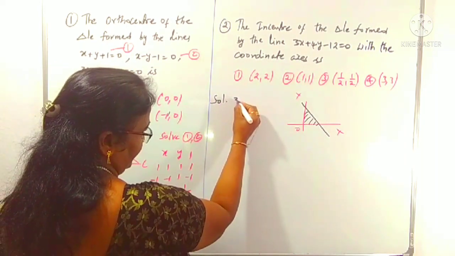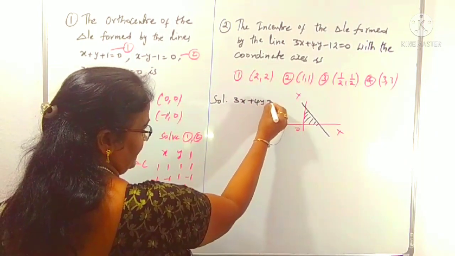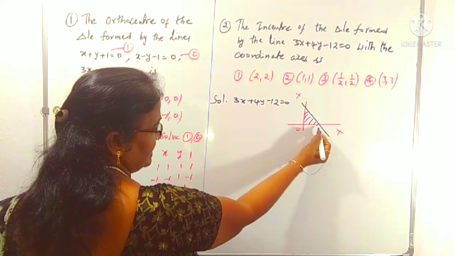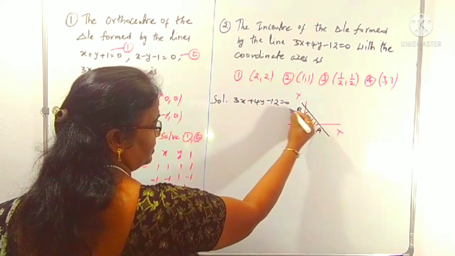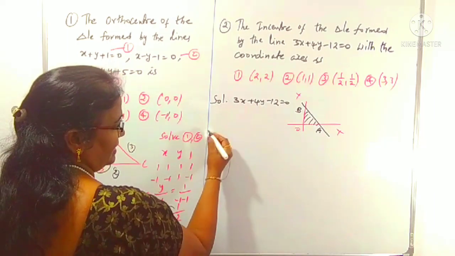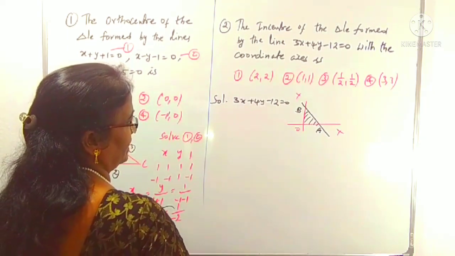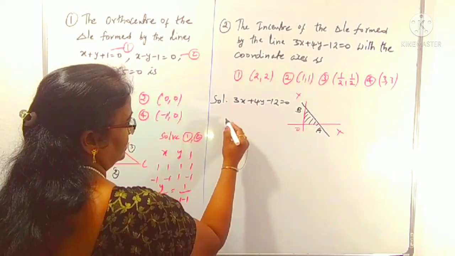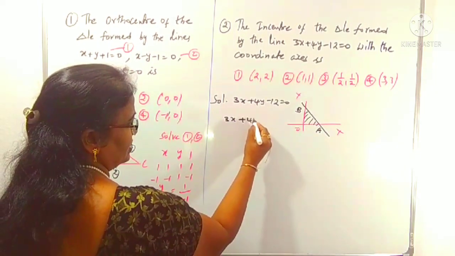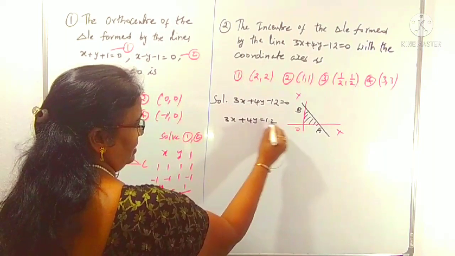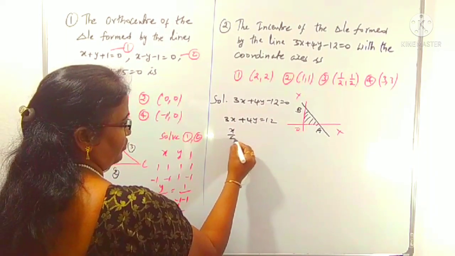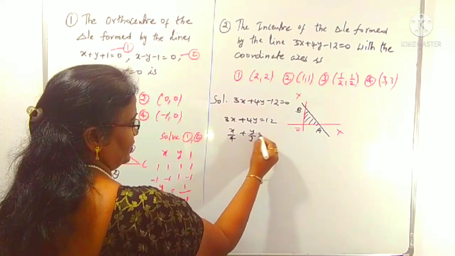The given line is 3x plus 4y minus 12 equals 0. It meets the x-axis at A and the y-axis at B. To get the x-intercept and y-intercept, divide both sides by 12: 3x plus 4y equals 12, so x by 4 plus y by 3 equals 1.